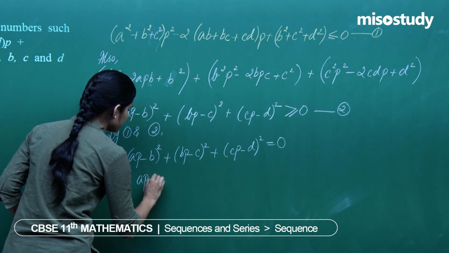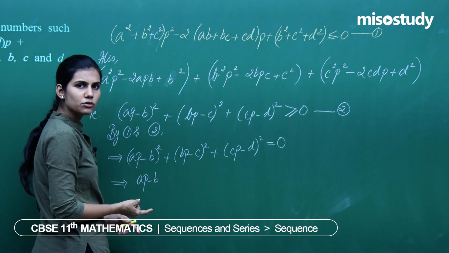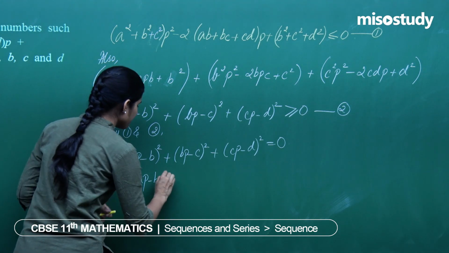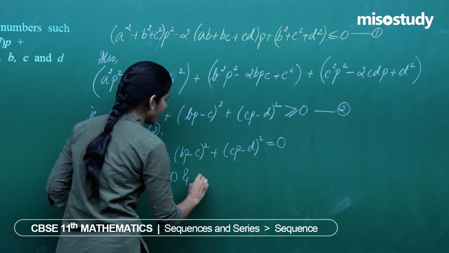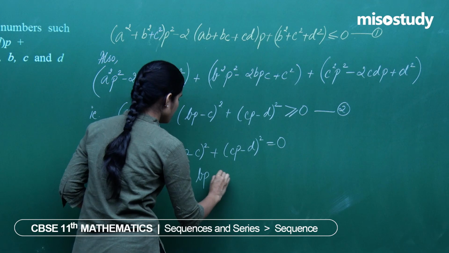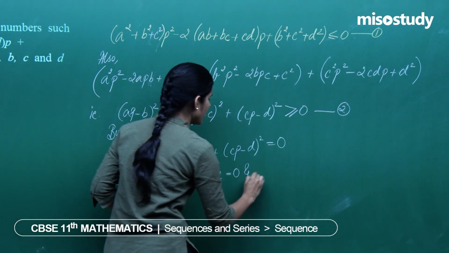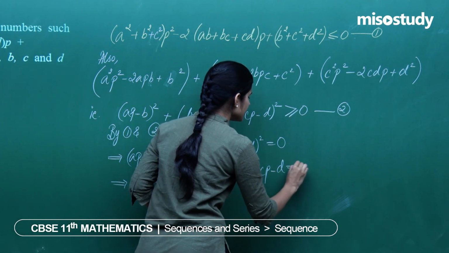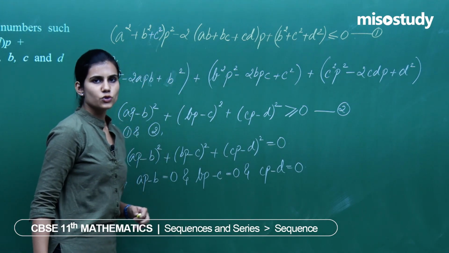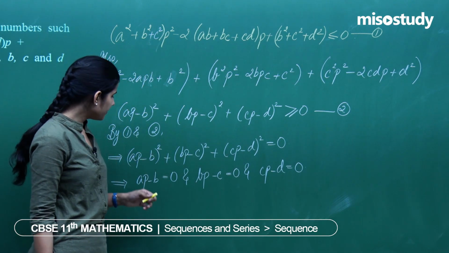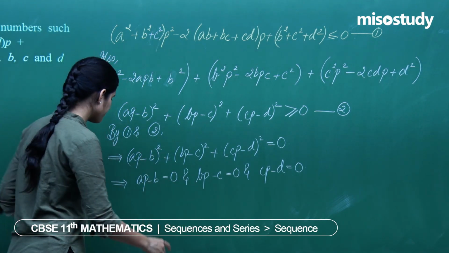Sum of 3 non-negative terms is equal to 0 if and only if each of these terms is equal to 0. That means (AP minus B) whole square is equal to 0, which is only possible when AP minus B is equal to 0, and BP minus C is equal to 0, and CP minus D is equal to 0. Square of a real number is 0 if and only if that real number itself is 0.